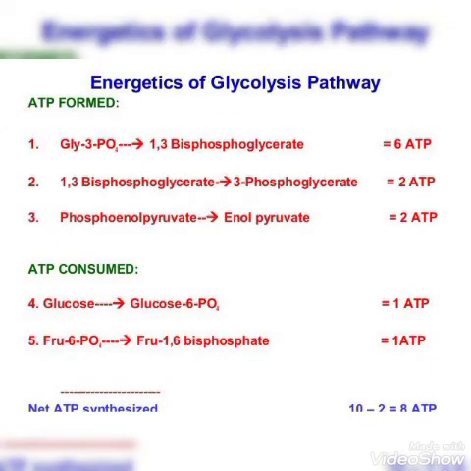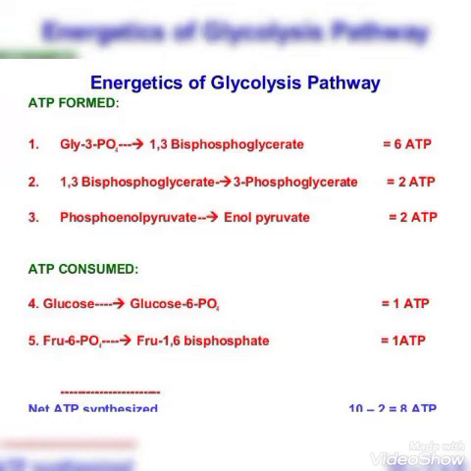Here you can see the energetics of the glycolysis pathway, where ATP is formed in 3 steps and consumed in 2 steps. First, ATP is formed when glyceraldehyde 3-phosphate is converted to 1,3-bisphosphoglycerate, where there is release of 6 ATPs. The second step is 1,3-bisphosphoglycerate converted to 3-phosphoglycerate, where 2 ATP are formed. The third step is phosphoenol pyruvate converted to enol pyruvate, where there is formation of 2 ATP.